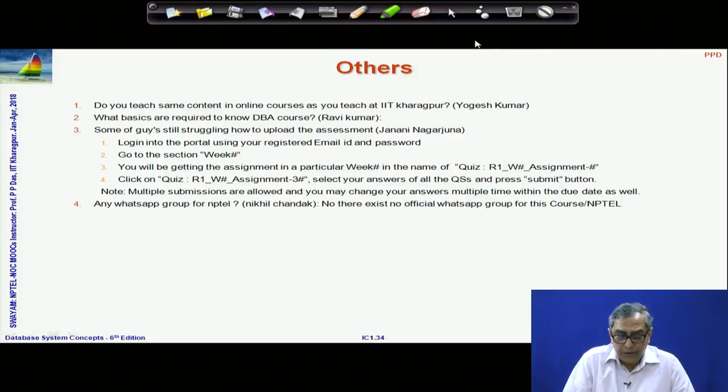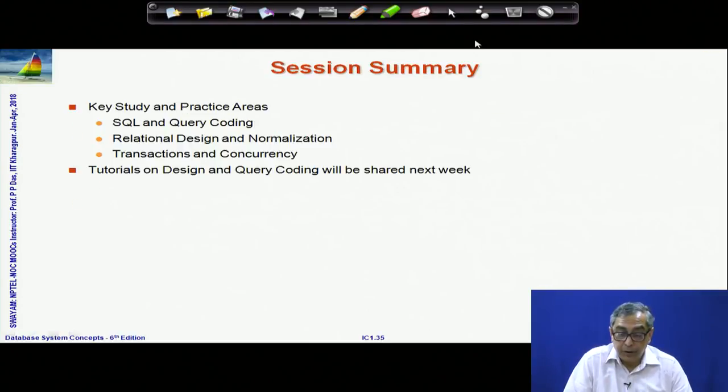There are some more questions in terms of assignment upload and all those. The answers are given here. I would not go through that. Regarding the WhatsApp group, I have no idea. I think there is no such WhatsApp group.